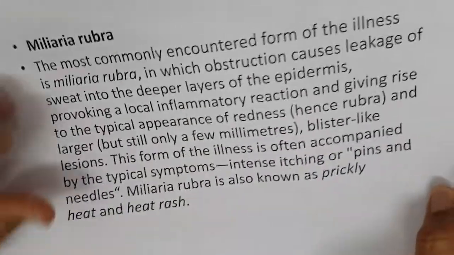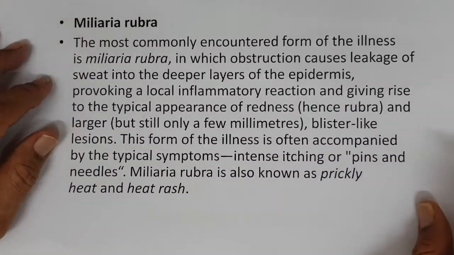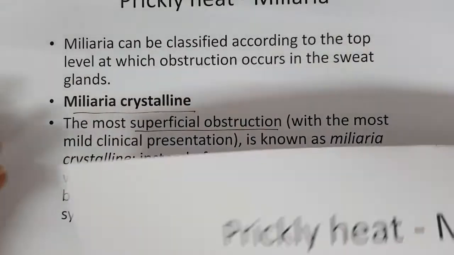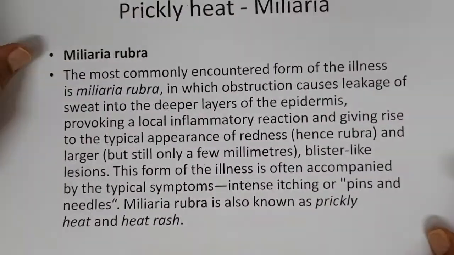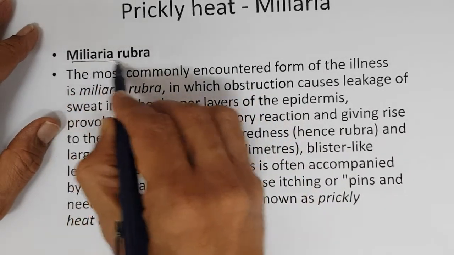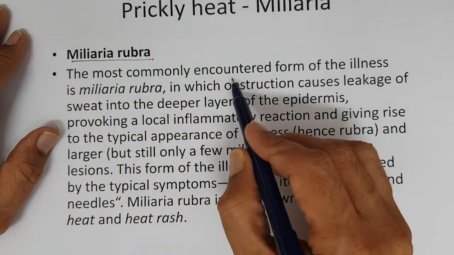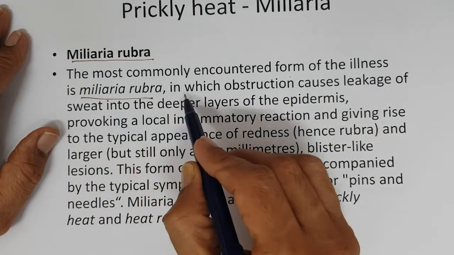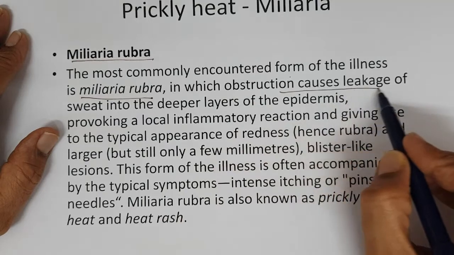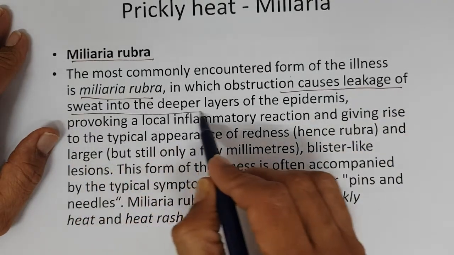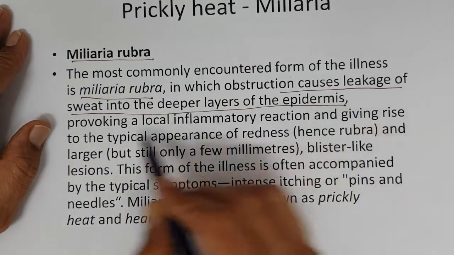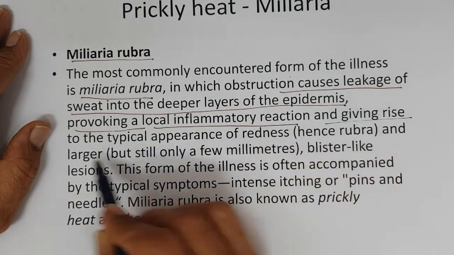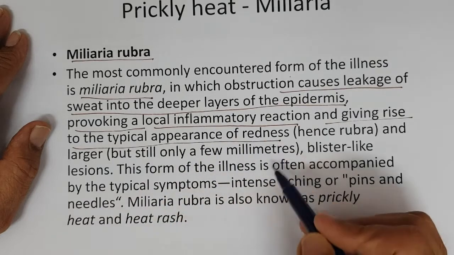The second condition, miliaria rubra, this is the common condition. The most commonly encountered form of the illness is miliaria rubra, in which obstruction causes leakage of sweat into deeper layers of the epidermis, provoking a local inflammatory reaction and giving rise to the typical appearance of redness.